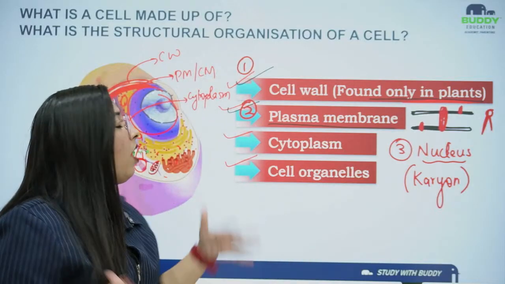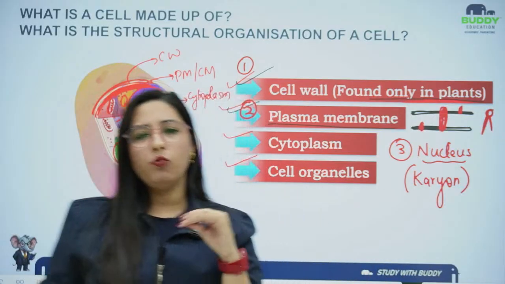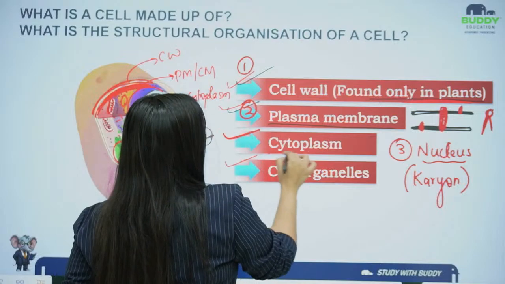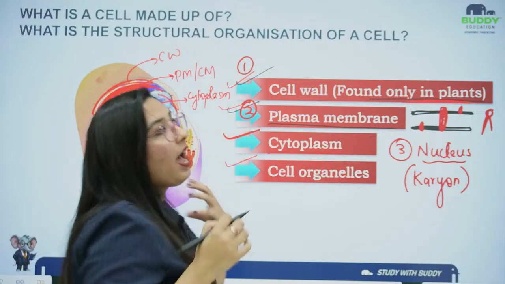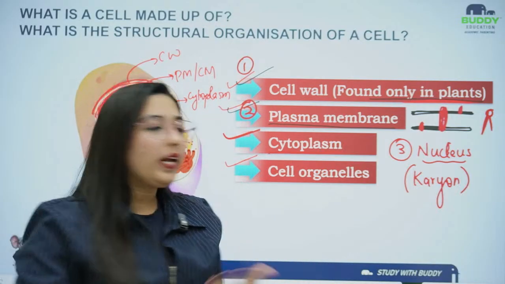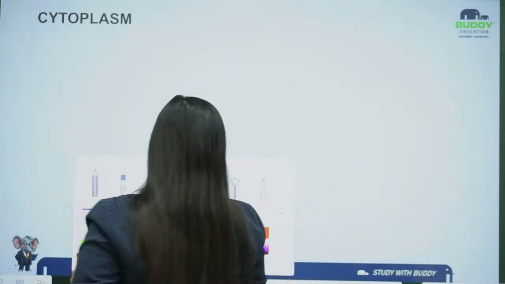So now, after all this discussion, we have to study one more important thing, that is cytoplasm. So today we will study about cytoplasm, and then we will start studying about the cell organelles. So let's quickly jump to the cytoplasm so that we can continue with the later classes.